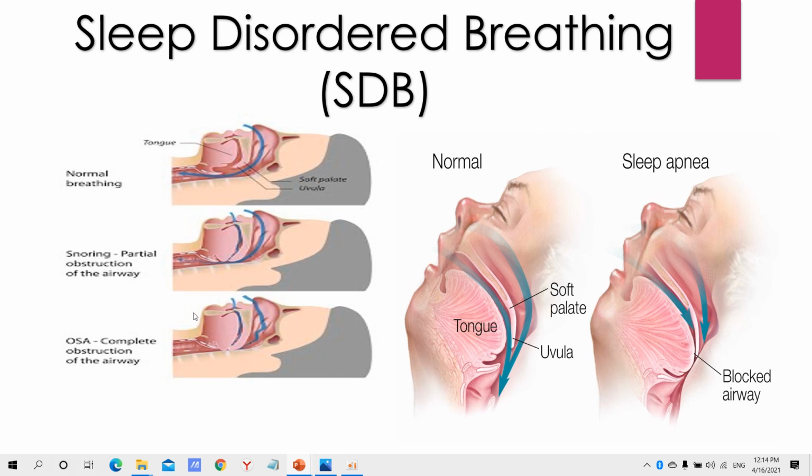For those who have SDB, the muscles in the upper airway begin to relax during sleep, and the tongue and soft palate move closer to the back of the airway. This usually occurs if you are lying on your back or side due to the force of gravity.